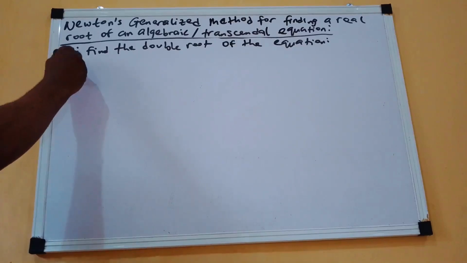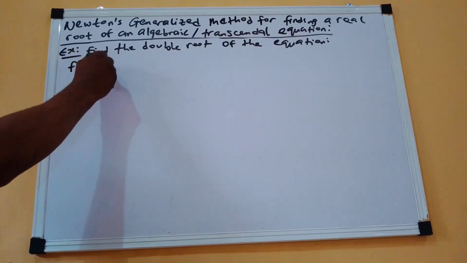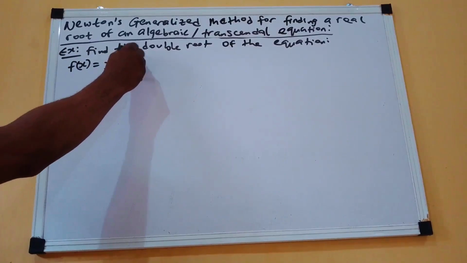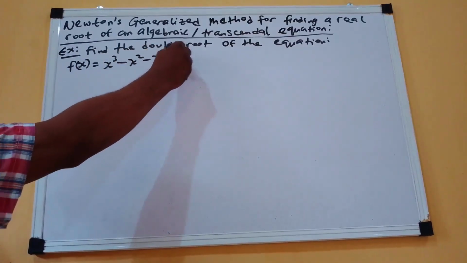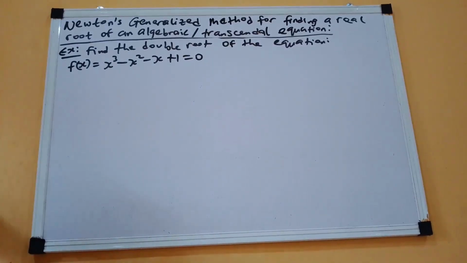So the equation is given as f of x is equal to x cubed minus x squared minus x plus 1 is equal to 0. Of course, the right hand side must be equal to 0. The equation is f of x equals x cubed minus x squared minus x plus 1 equals 0. Now, for us to choose our x naught, we must know where the actual root lies.